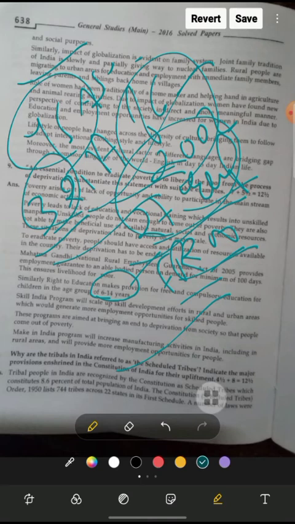These programs are aimed at bringing an end to deprivation from society and helping people come out of poverty. The Make in India program, as we all know, includes activities in rural areas and will provide more employment opportunities for the people.